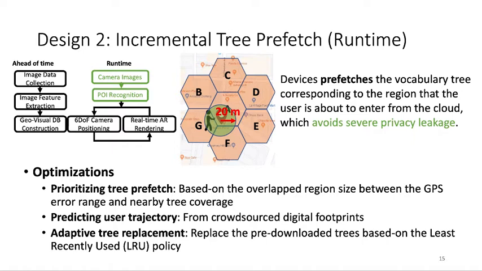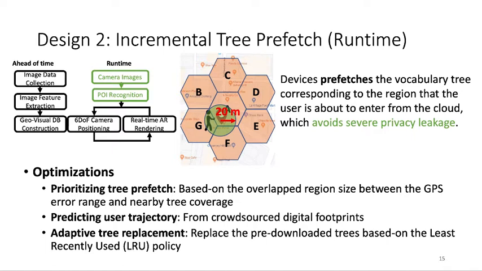And in this case, the largest overlapped region is with region A. So we will prioritize to prefetch the vocabulary tree that covers region A first. The second optimization is predicting the user trajectory from crowdsourced digital footprints.